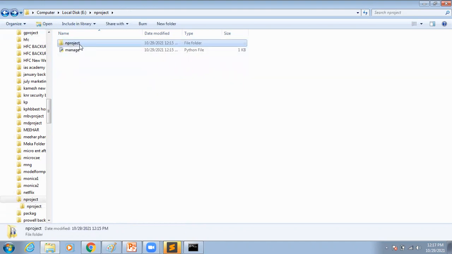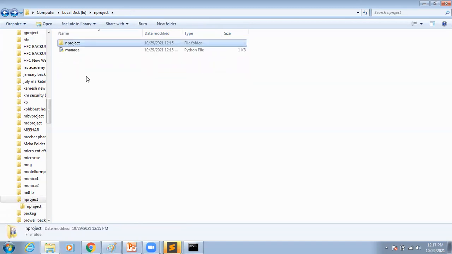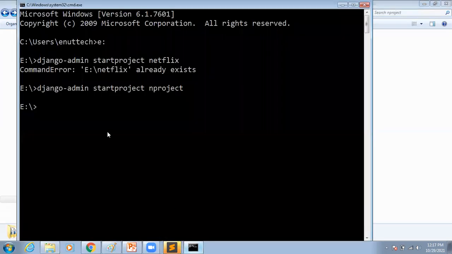These all files are created by Django by default. Now we can see we just created a Django project, but here you can see inside, all Python files are there. That's why Django is a Python based high level framework only. So just now we have created our project, and now I'm going to create my application.